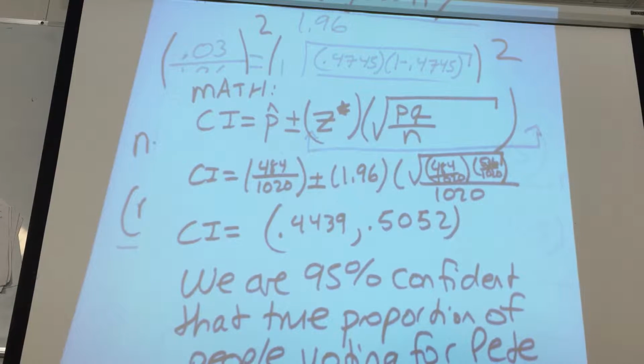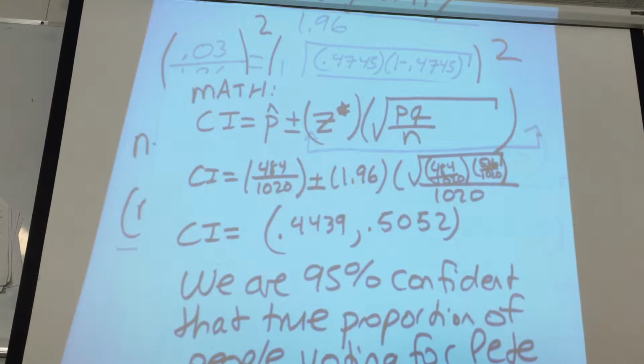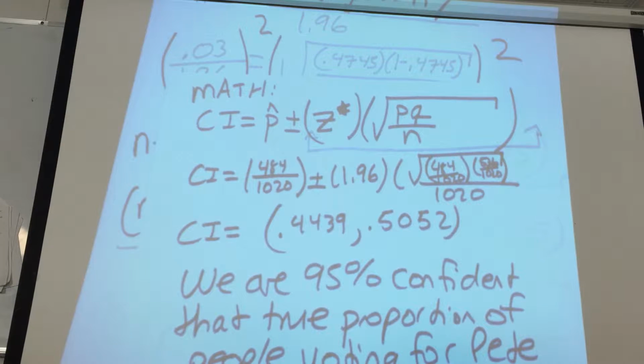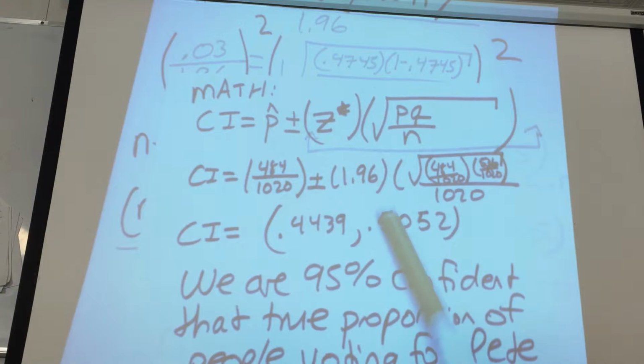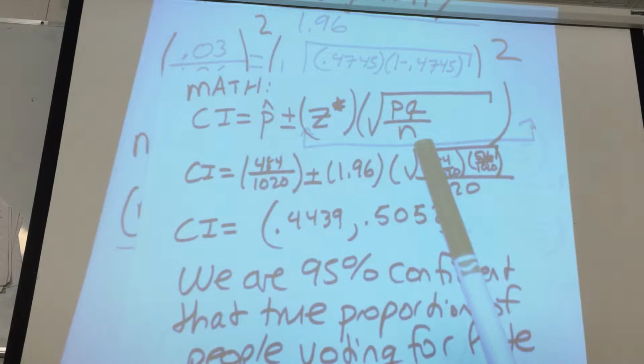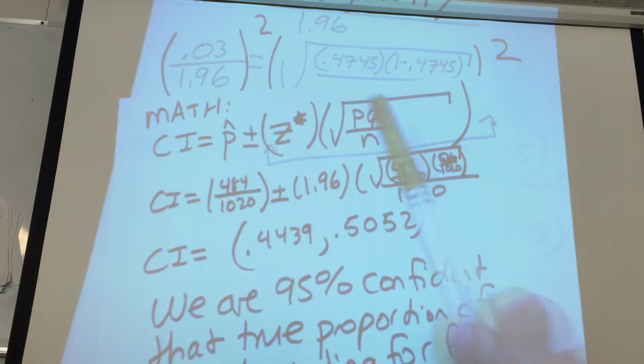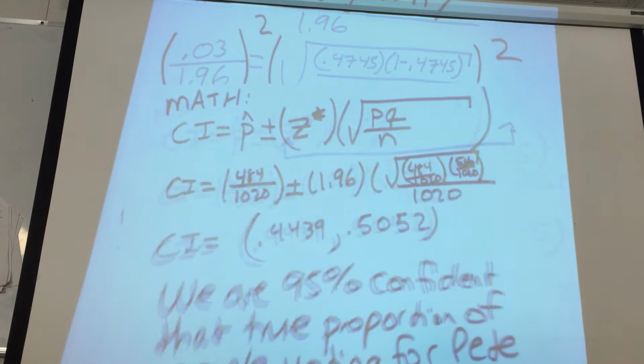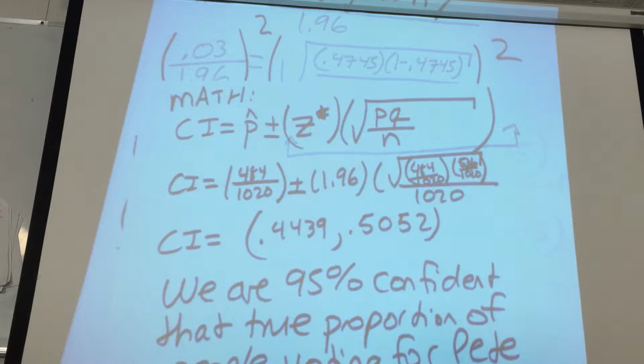And what happens if he reduces the number of voters to 255? Well, if n goes down, the fraction gets bigger, margin for error goes up, interval widens. Questions?